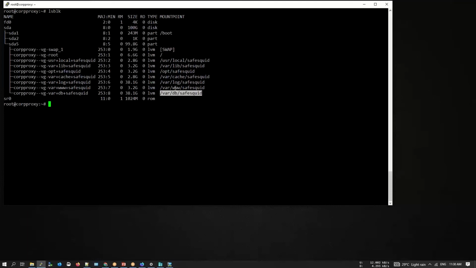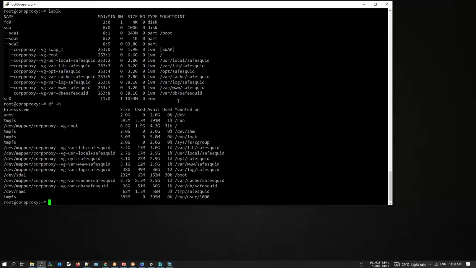So for example, the DB where the reporting and the database is created, www where you could keep all your HTML and other reporting files, log where all the logs are created, and few other sections. You have the cache section separately created by CSPID. You could check the disk usage using df.